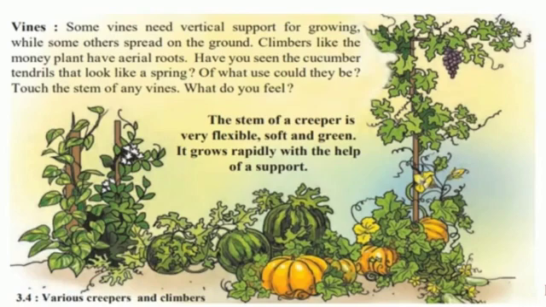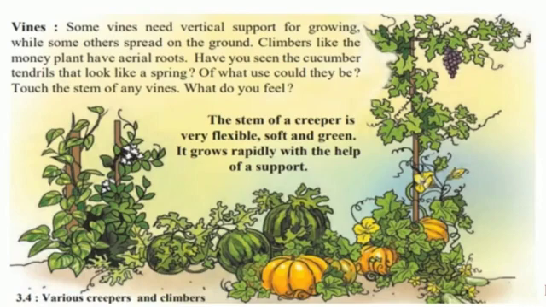Some plants are vines, for example cucumber, grapevine, bottle gourd, bitter gourd. All these plants grow on a support, that is, they need a support, so they are called climbers. Whereas some plants which spread on the ground, for example pumpkin and watermelon, are called creepers. Money plant has aerial roots. Money plant also grows on a support. It is a climber, but it has aerial roots.